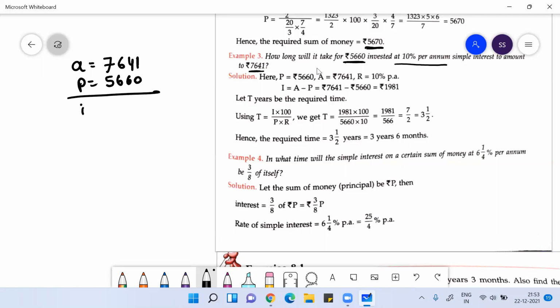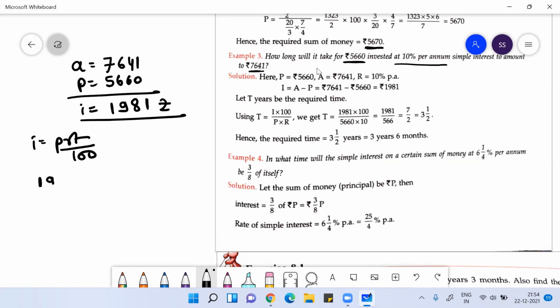So I can easily find the interest. The interest would be 1981. Your principal is 5660, your rate of interest is 10% per annum, right? They're asking you the time. So simply use the formula PRT by 100.